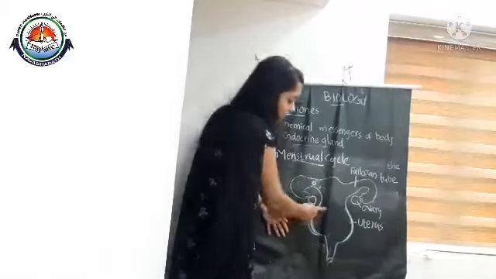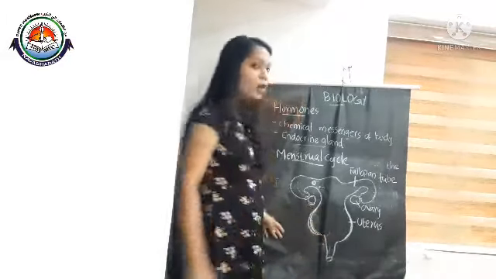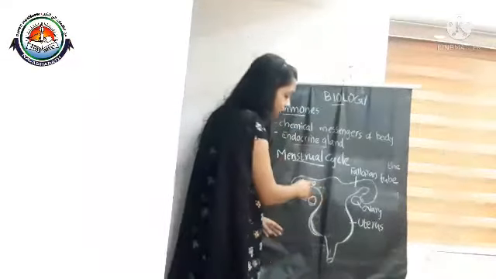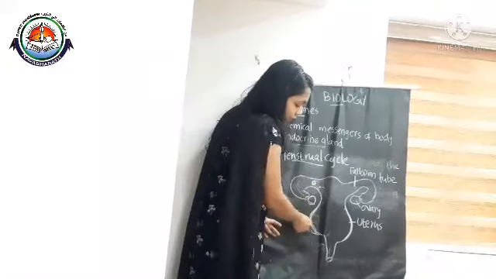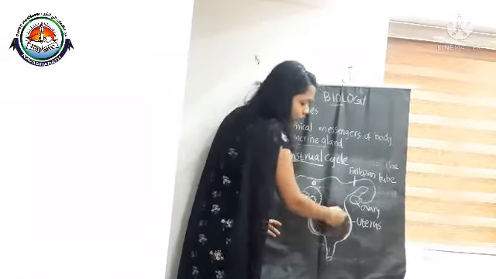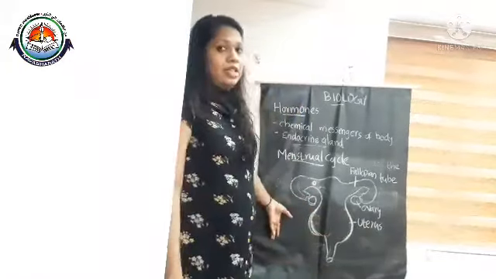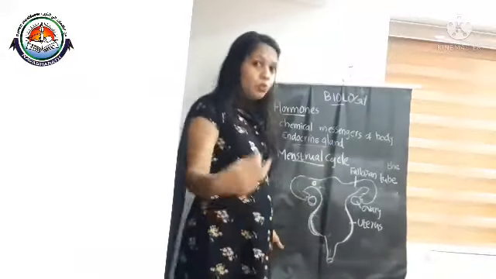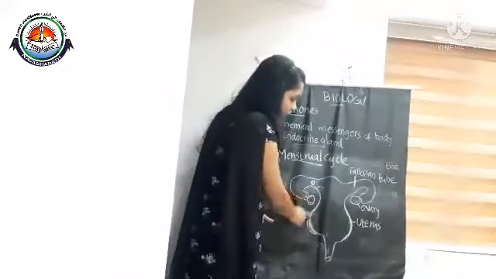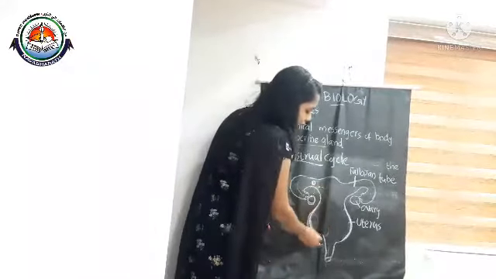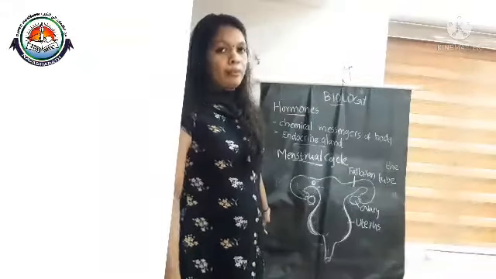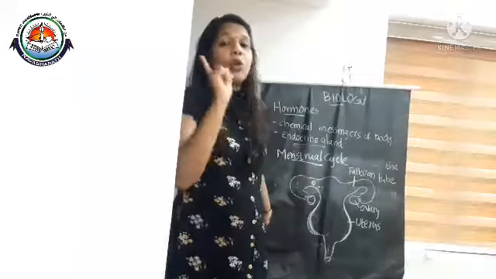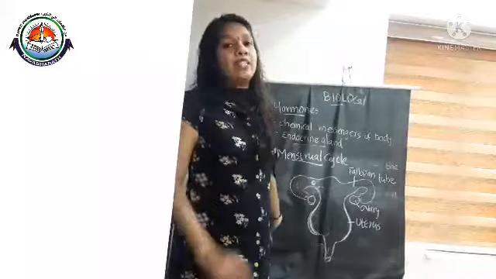So along with this ovum, the uterus wall disintegrates along with blood vessels, blood, mucus, etc., and is released through the vaginal opening of the female. That process is called menstruation.